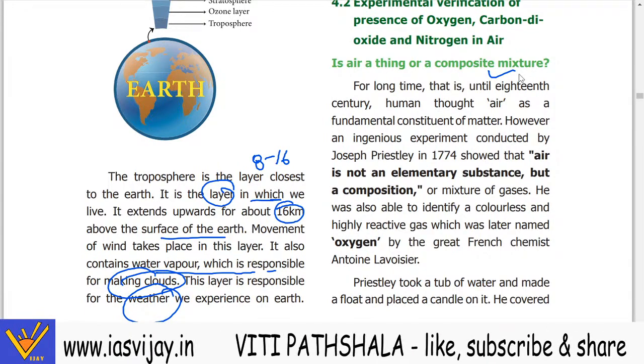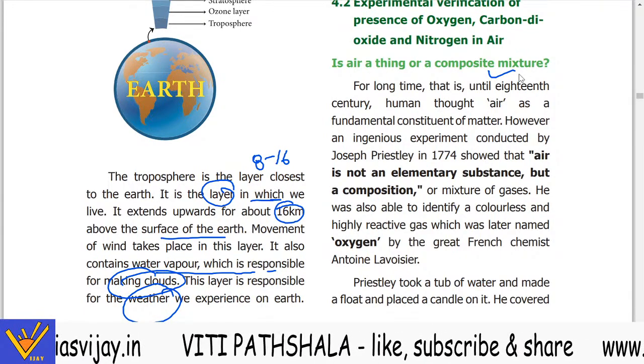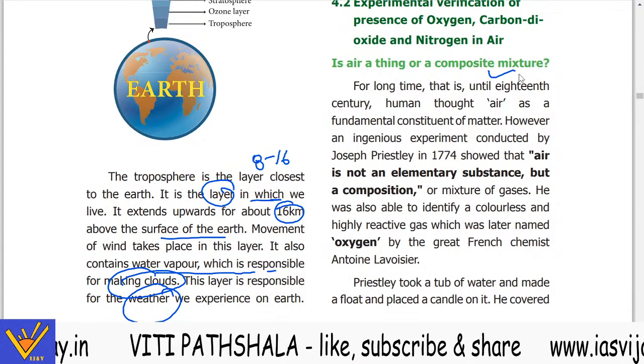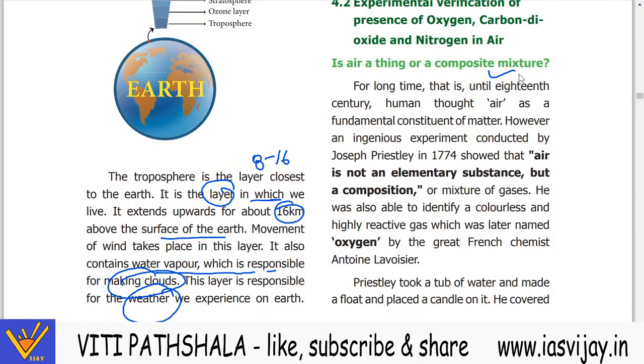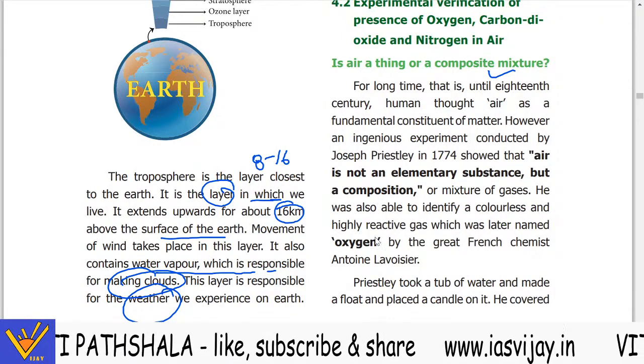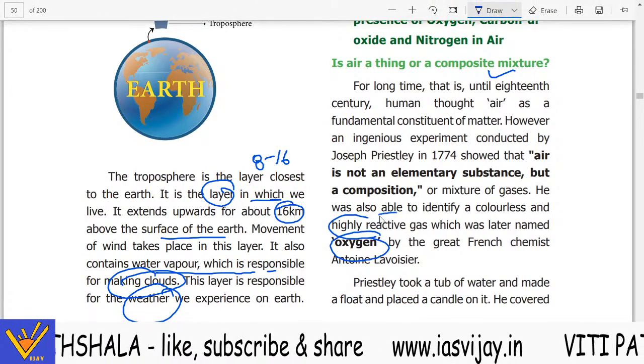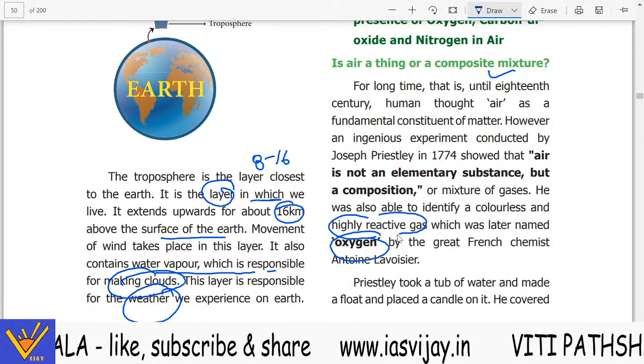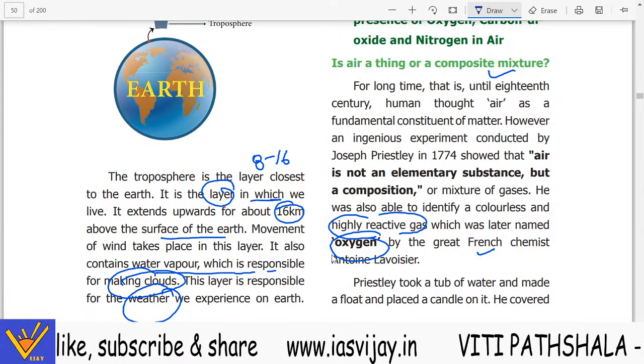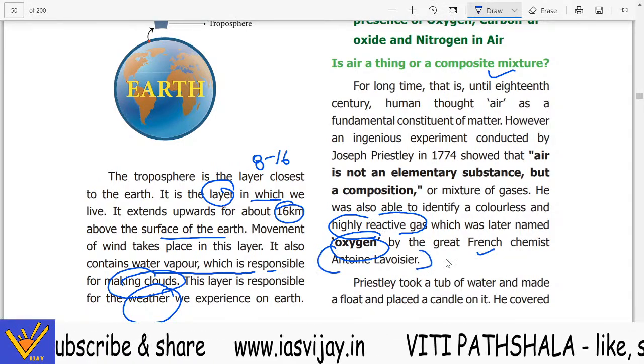He was also able to identify a colorless and highly reactive gas, which was later named oxygen by the great French chemist Antoine Lavoisier.